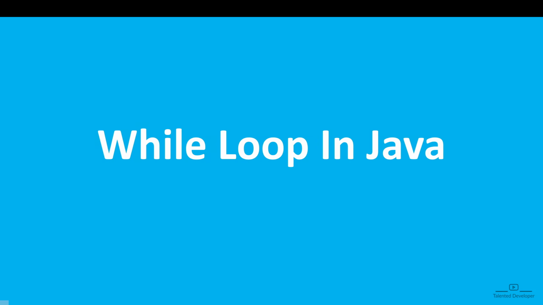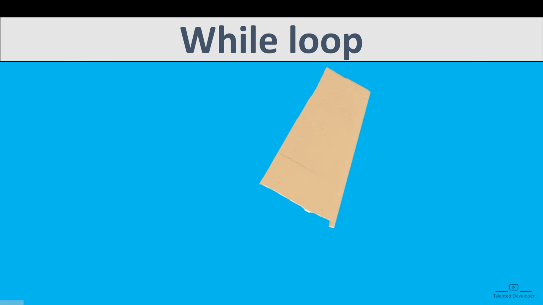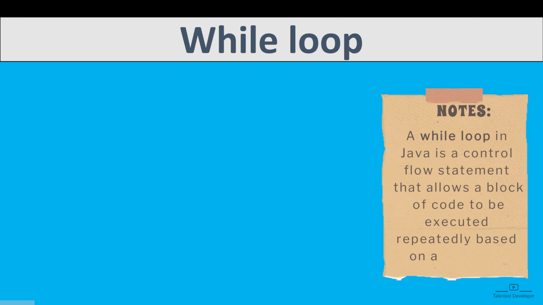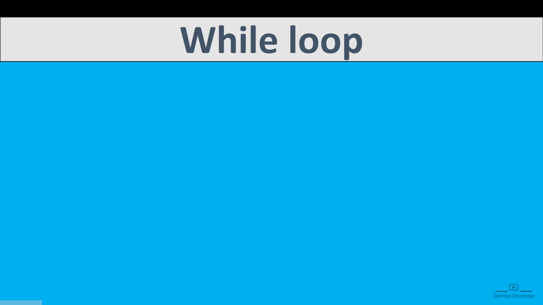In today's video, we are going to talk about another important control flow statement that is called the while loop in Java. So what is a while loop? A while loop in Java is a control flow statement that allows a block of code to be executed repeatedly based on a certain condition. Unlike the for loop, the while loop continues to run as long as the condition remains true.